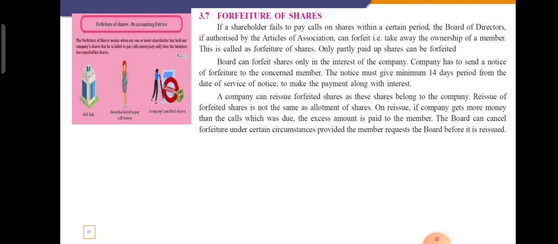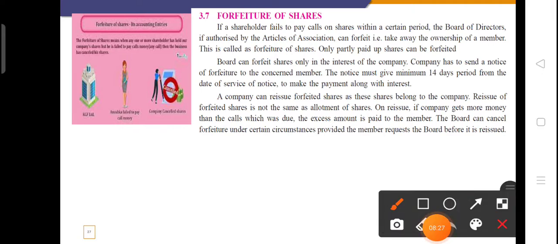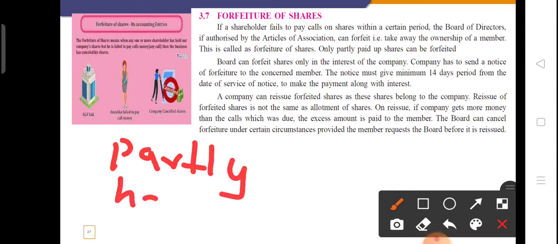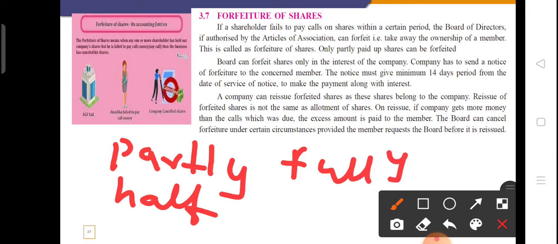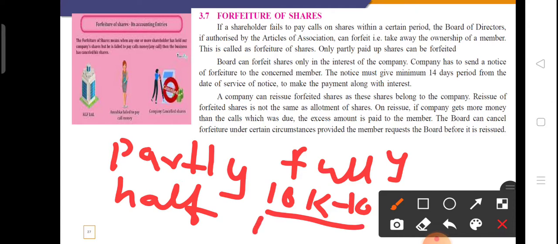So I would like to tell you the difference between partly paid up and fully paid up. Partly paid up shares means, students, half the amount or some amount is paid and other payment is remaining on that share. Fully paid up means what? If 10,000 shares are there and rupees 10 is the price of each, so all the money is fully paid up. 10,000 into 10, so 1 lakh is the fully paid up amount of that share. If that shareholder has paid all the 1 lakh rupees, his or her share cannot be forfeited.